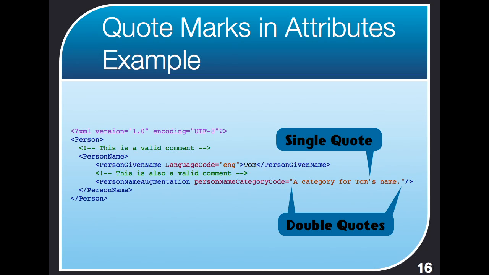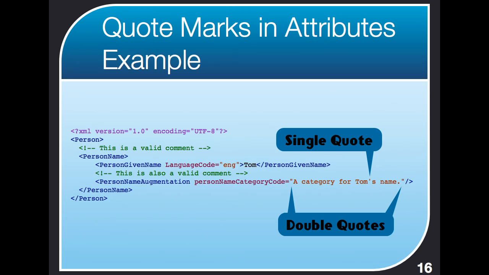Now you might notice that the tag names all started with a capital letter, and the attribute names are starting with a lowercase letter in some cases. For this person name category code, it's lowercase in any case. But the reason for that is that's a NIEM convention, and I grabbed this example out of the NIEM. So this isn't an XML rule. You can do it either way. You can put it all caps if you want as far as XML is concerned, but just for this example.